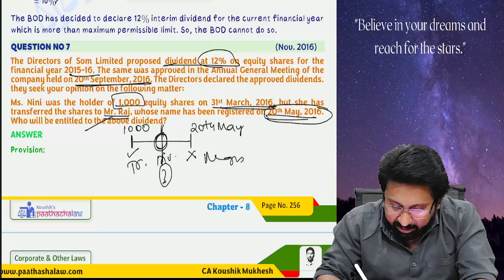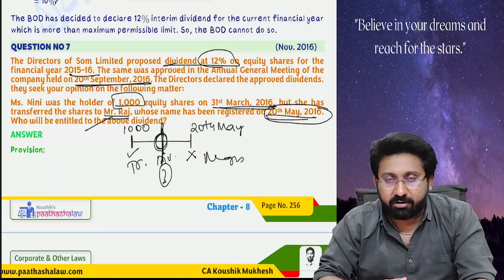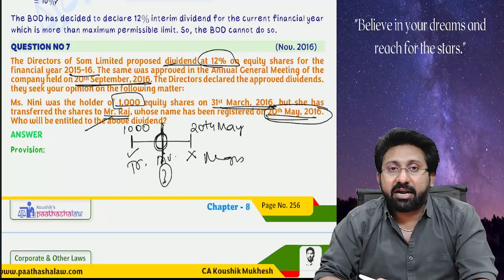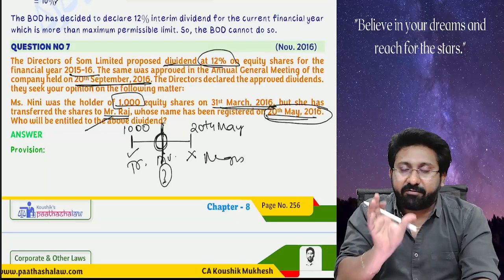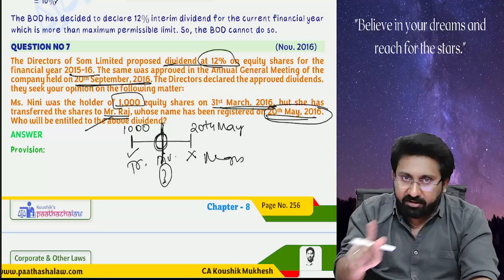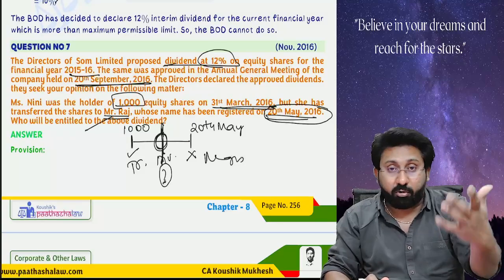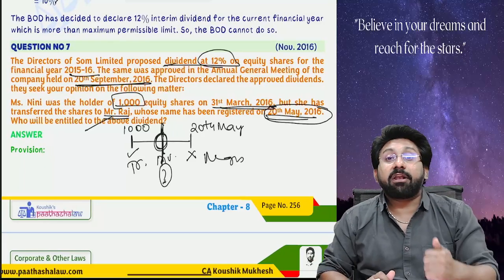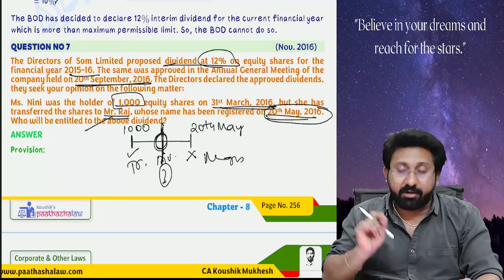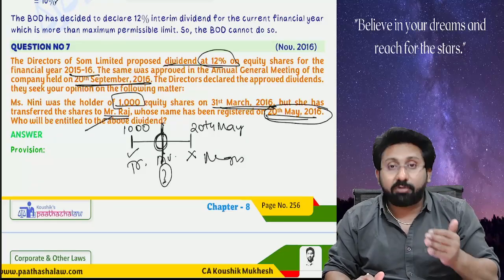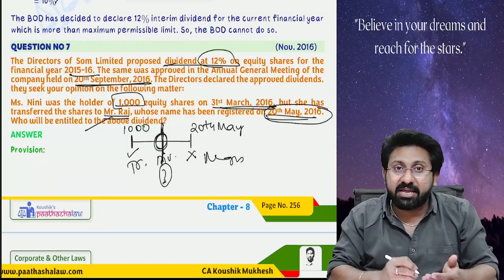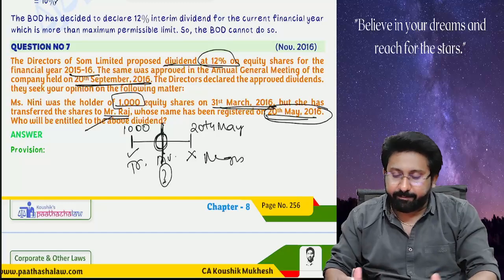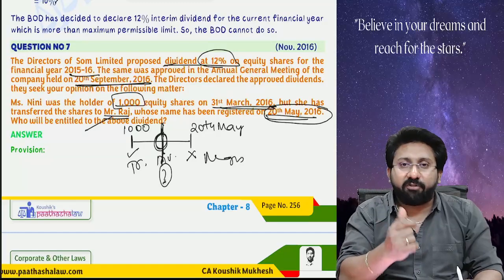If a dividend is declared in between these two dates, before the registration of those particular shares, then it will not belong to either of them. It will be kept in the unpaid dividend account. It will not be transferred to the unpaid dividend account if the transferor gives a consent in writing to transfer the dividend to the transferee mentioned in the instrument of transfer. The instrument of transfer is the SH3 form or SH4 form.